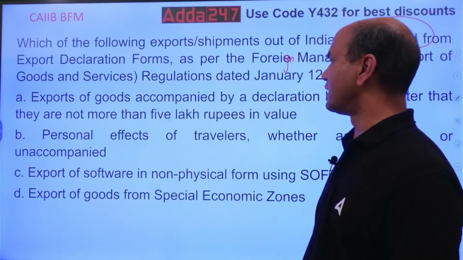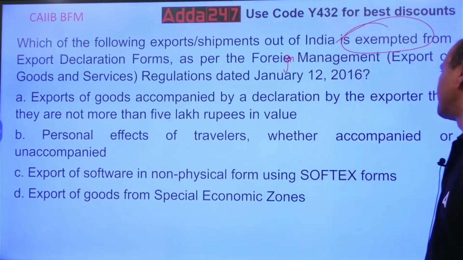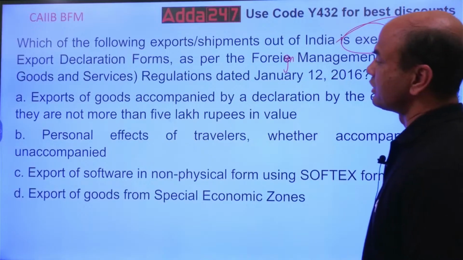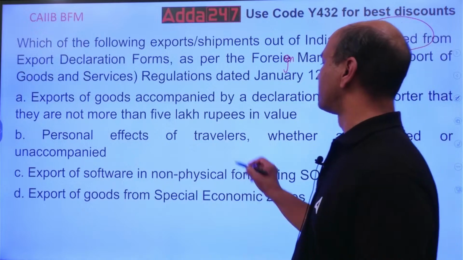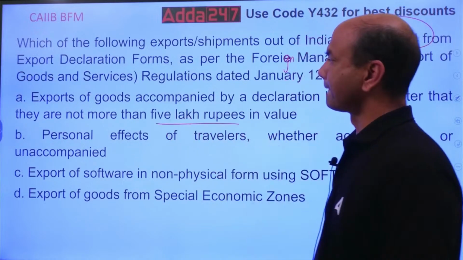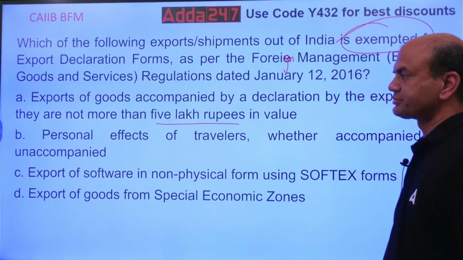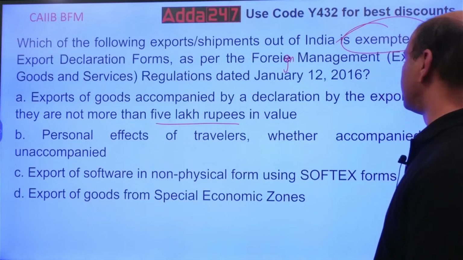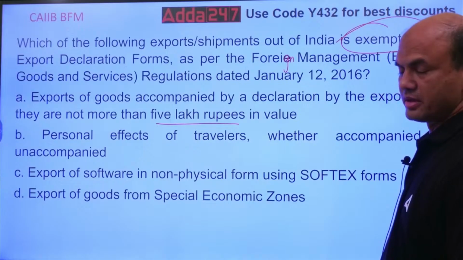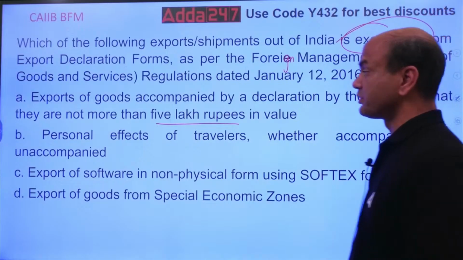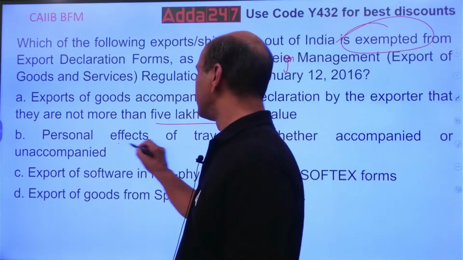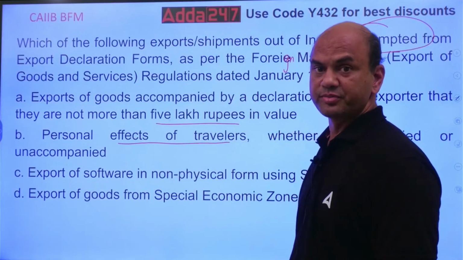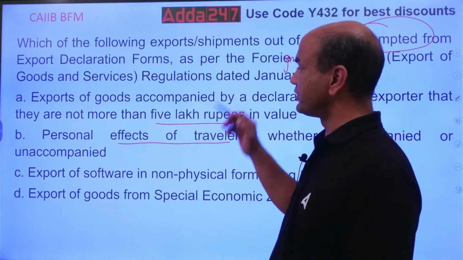Export of goods accompanied by a declaration that they are not more than 5 lakh rupees in value. Second, personal effects of travelers, whether accompanied or unaccompanied, means if I am sending some goods while traveling, there this EDF is not required.